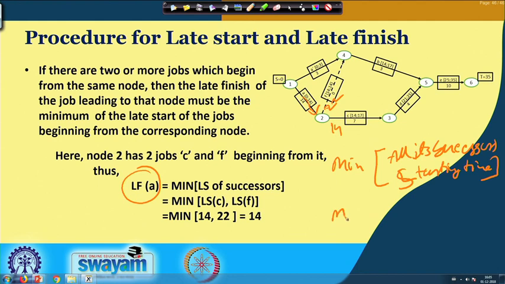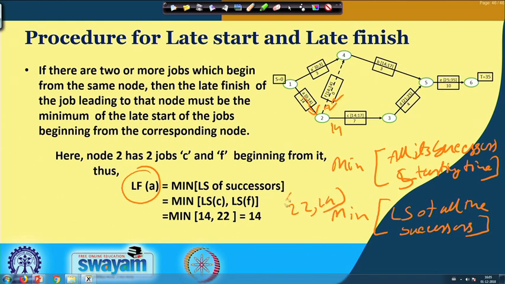In this case, the minimum between 22 and 14 is 14. That means the latest finish of A should be 14.